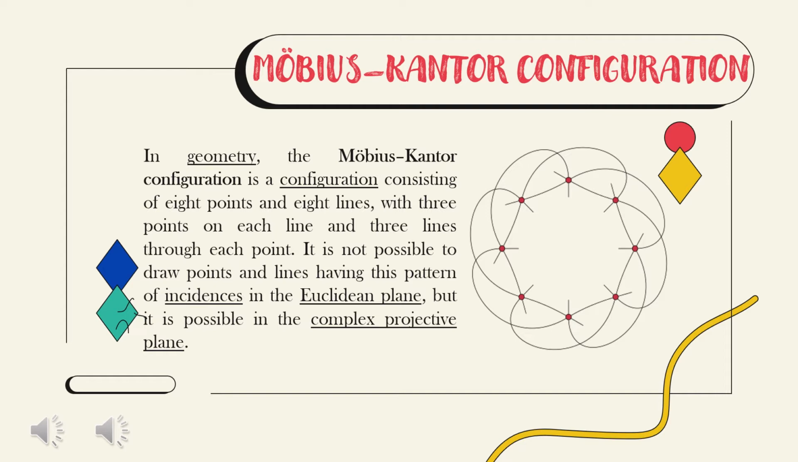The figure on the right is the Möbius-Kantor configuration. As stated in the definition, it has 8 points and 8 lines, with 3 points on each line and 3 lines through each point.